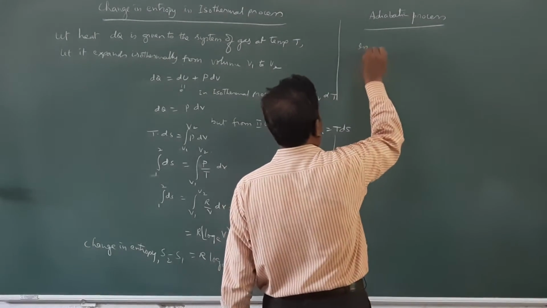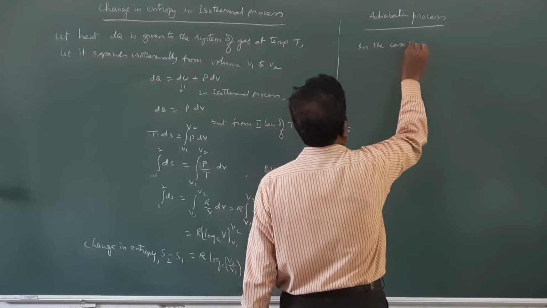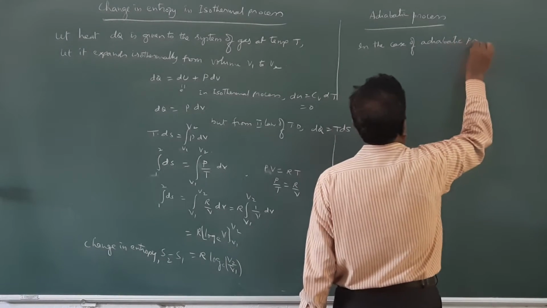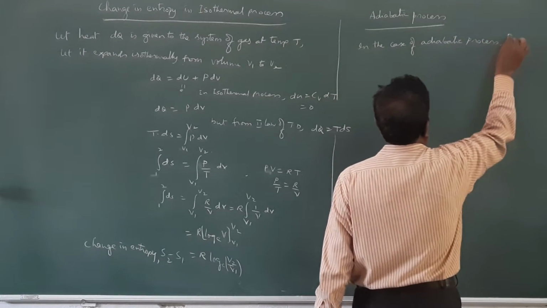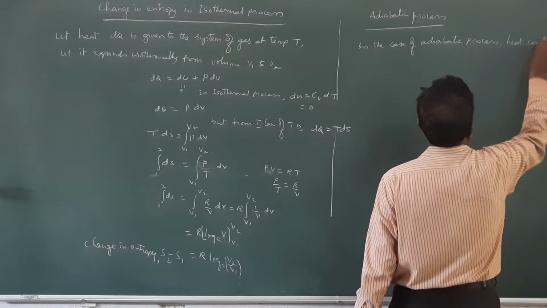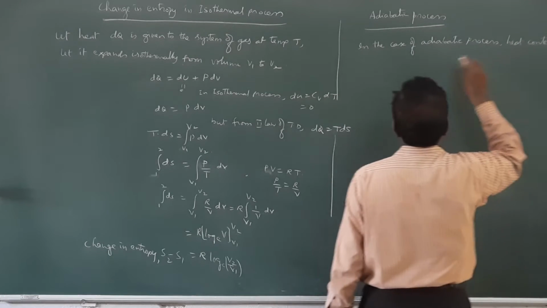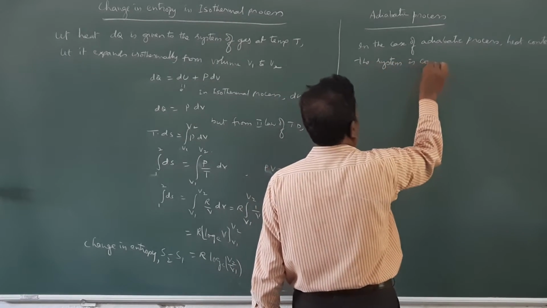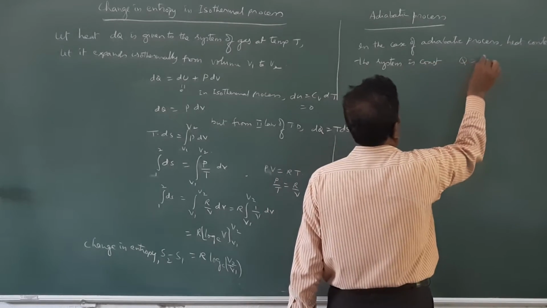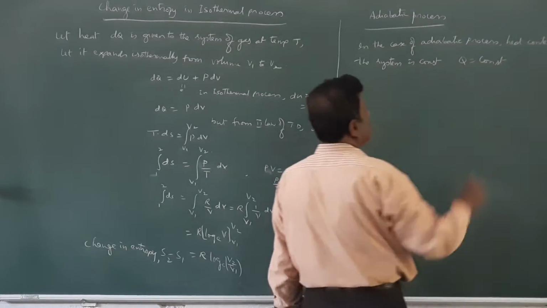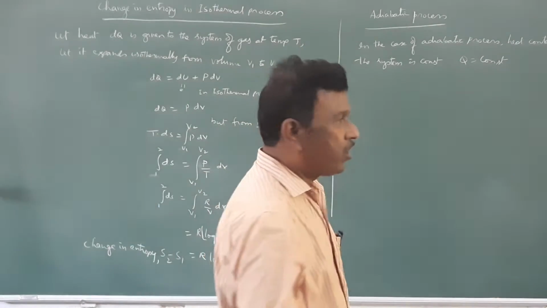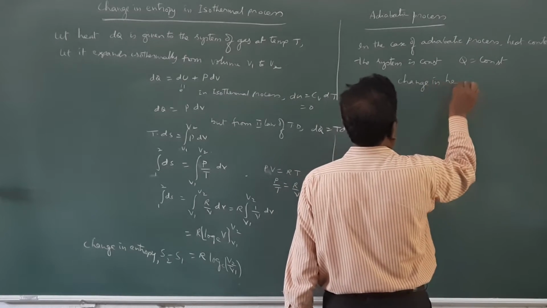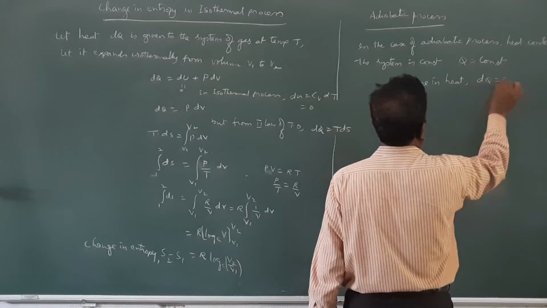Therefore, the heat content of the system is constant, so the change in heat content dQ is equal to 0.